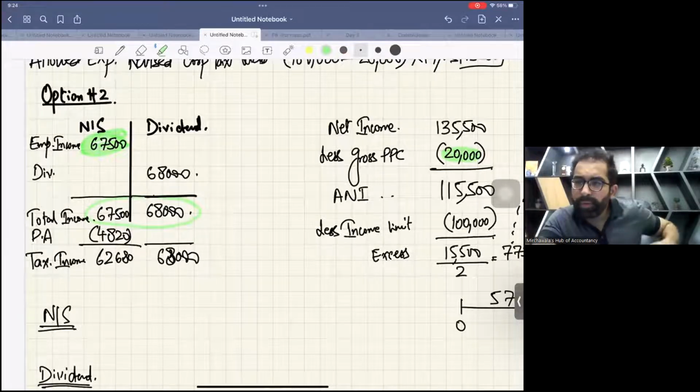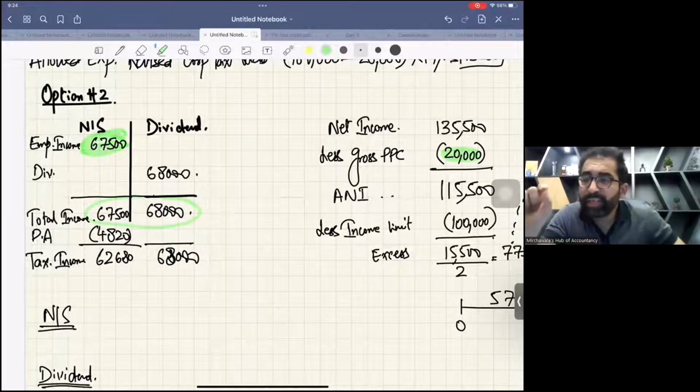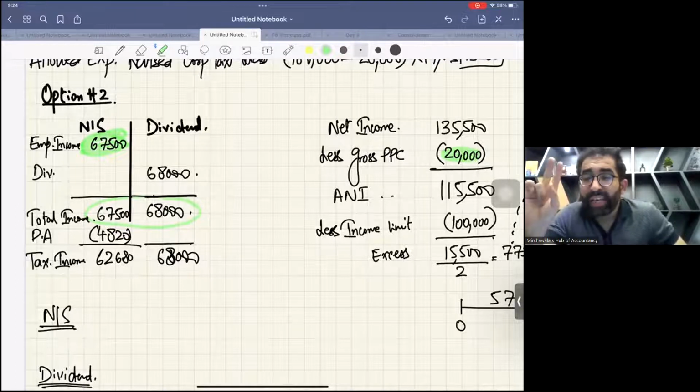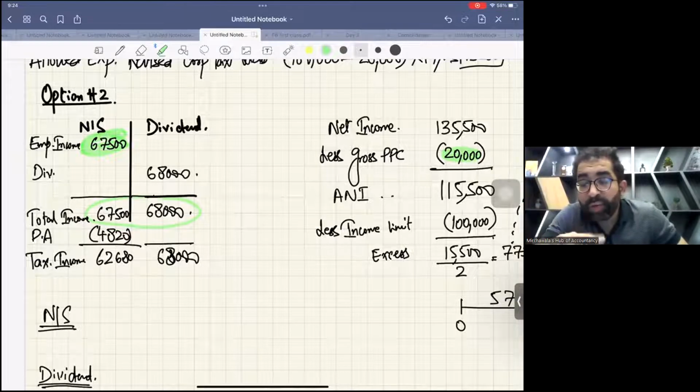But there is no employer NIC in this question, there is no employer contribution in any pension scheme of employee, and there is no employee contribution in occupational pension. So in this question, your adjusted income will be around 135,500.